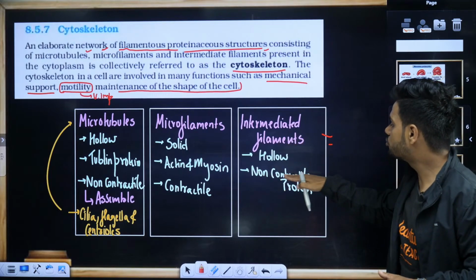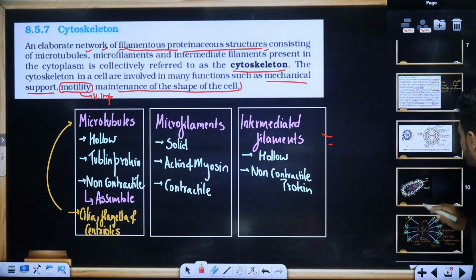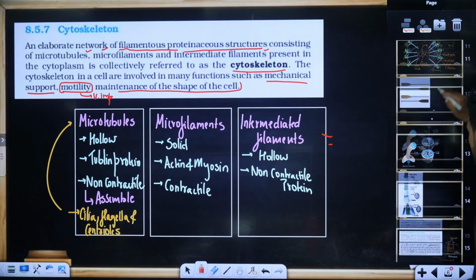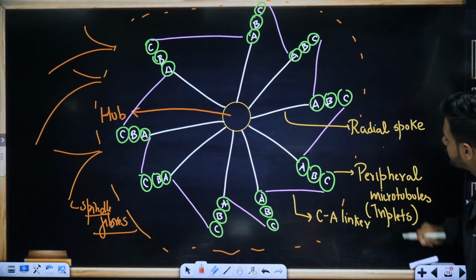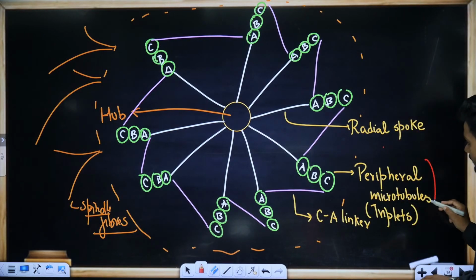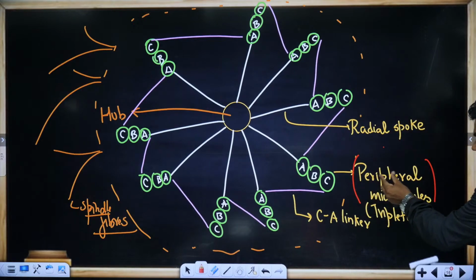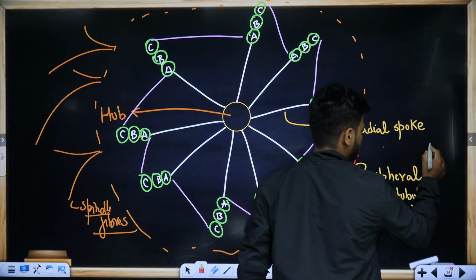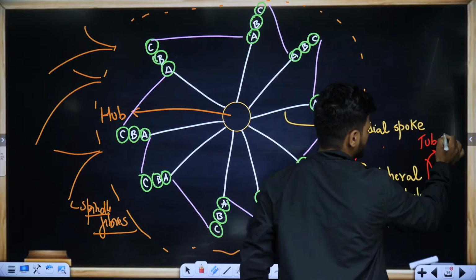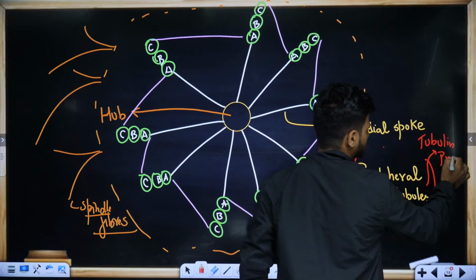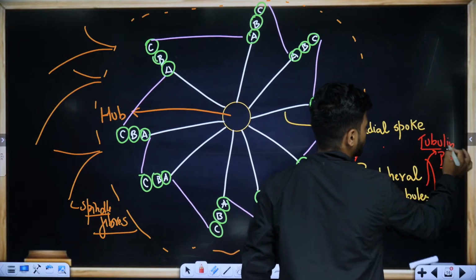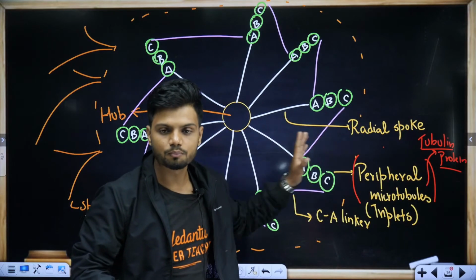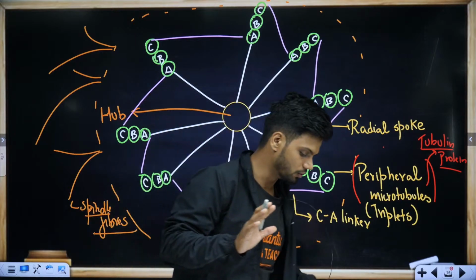Intermediate filaments, non-contractile protein. Okay, so technically they are talking about peripheral microtubules, which are made up of tubulin protein. All of you know now.